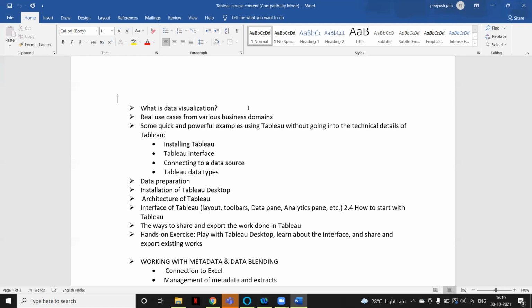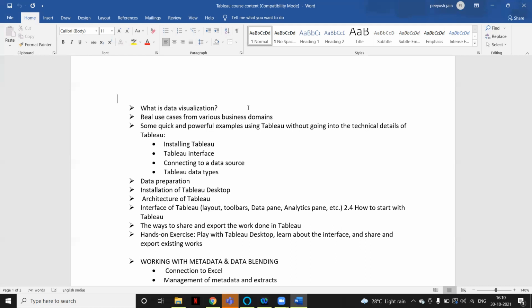Then we will see how we can install Tableau, and what are the different flavors or different products Tableau offers. As a Tableau developer, what are those products we should be aware of. We will cover those products, and I will show you some examples.